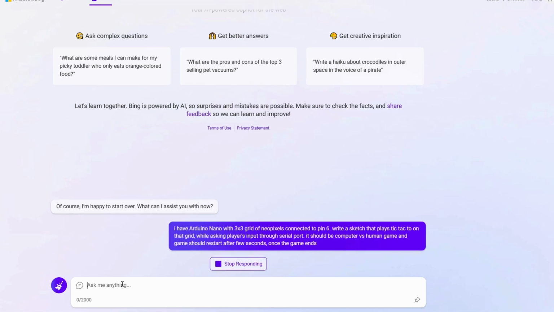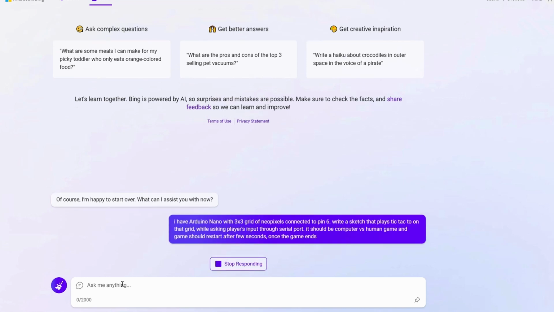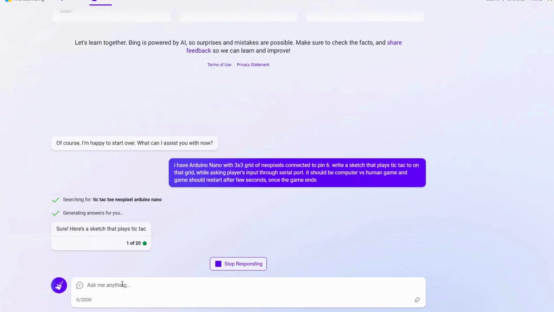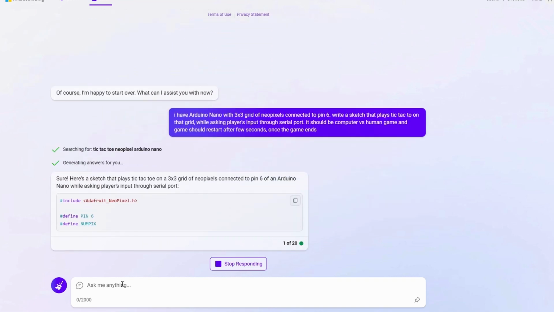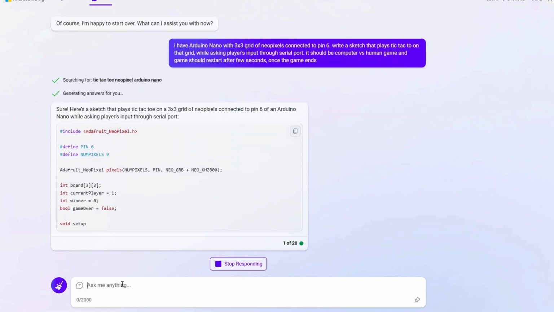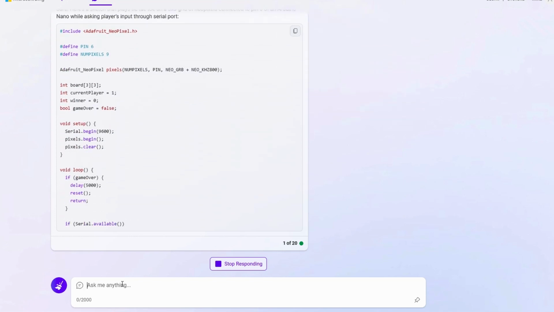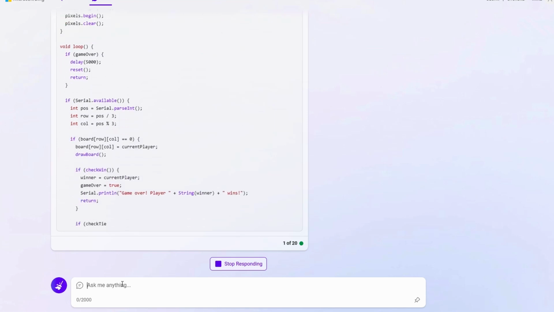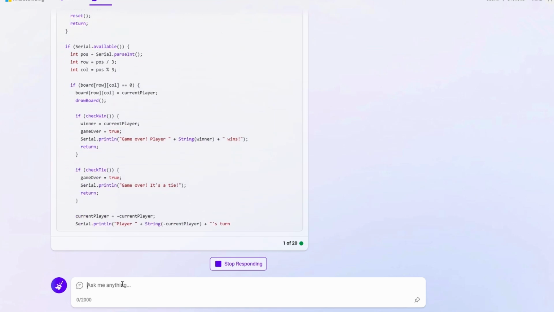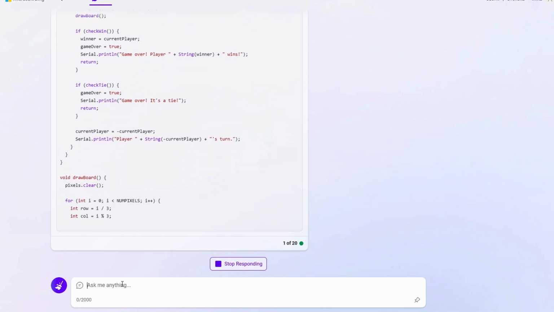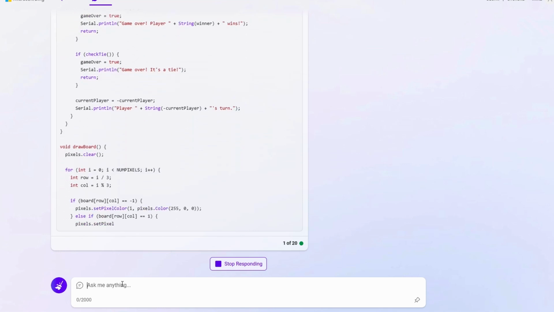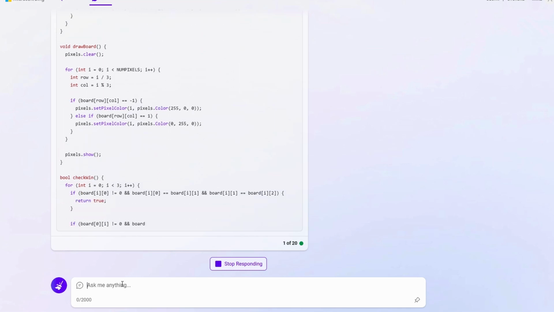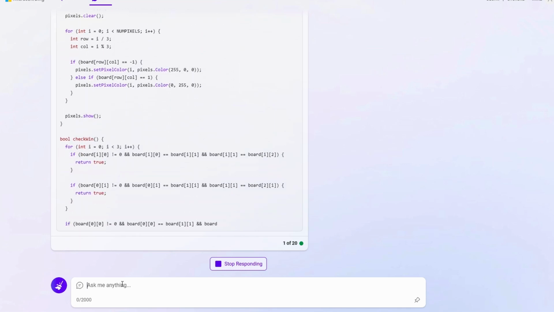Before I received the PCBs, I tried the Bing AI chat and requested a sketch that plays tic-tac-toe on a 3x3 grid of NeoPixels and asks players' input through the serial port. And I got a complete looking sketch. Now I'm trying the same thing with a rewritten request and AI starts to write some code for me, but unfortunately it stops and hides the reply, asking to change the topic. With some different input, I get partial code and it just stops randomly, as if that was the end of the sketch.